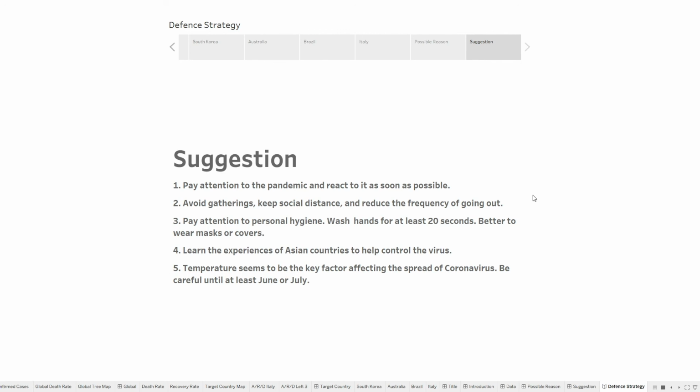We find the temperature seems to be the key factor affecting the spread of the coronavirus. So we should be careful until at least June or July. And that is what we thought.